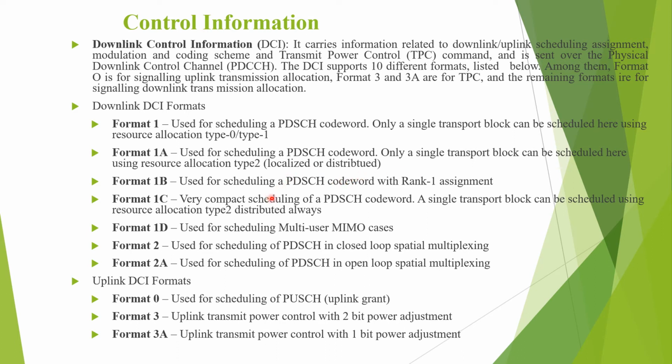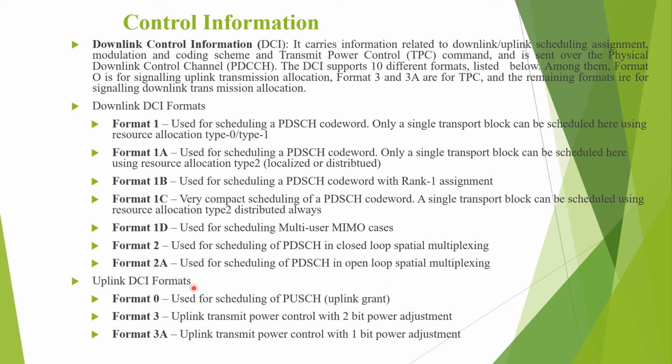Format 1B is used for scheduling a PDSCH codeword with a rank 1 assignment. Format 1C is very compact scheduling of a PDSCH codeword. A single transport block can be scheduled using this format. We are using the resource allocation of type 2 distributed always. Format 1D is used for scheduling the multi-user MIMO cases. Format 2 is used for scheduling the PDSCH in closed-loop spatial multiplexing. Format 2A is used for scheduling PDSCH in open-loop spatial multiplexing techniques.